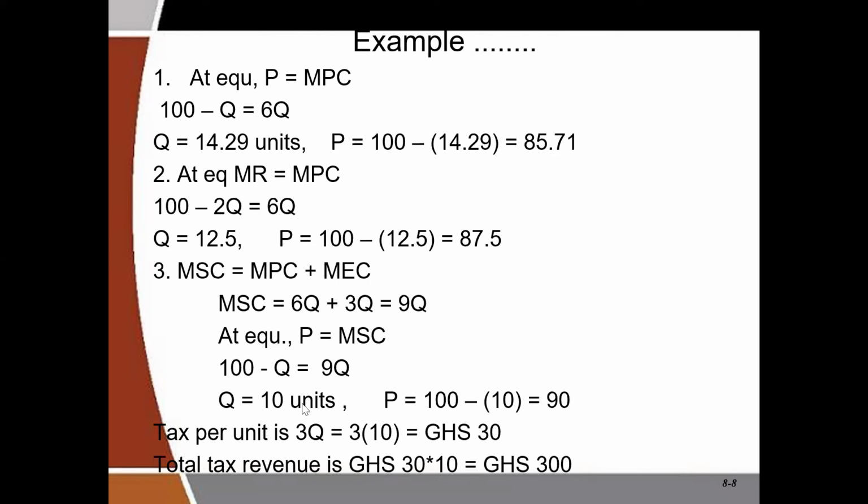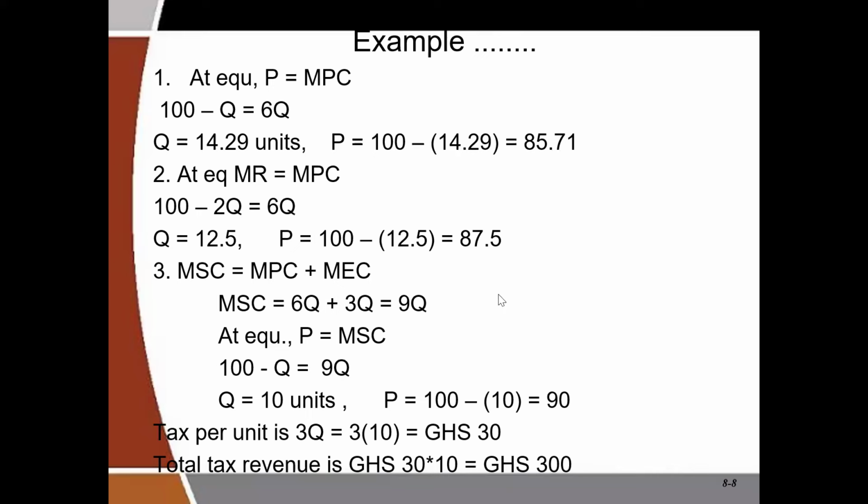So again, we obtain marginal revenue from the price function, and when you work marginal revenue from the price function, you are going to get 100 minus 2Q. When you equate that to the marginal private cost and you solve for quantity, you are going to get the equilibrium quantity to be 12.5 and the equilibrium price to be 87.5.